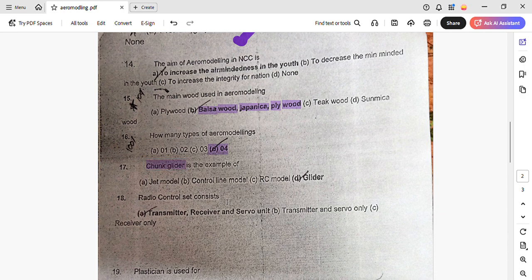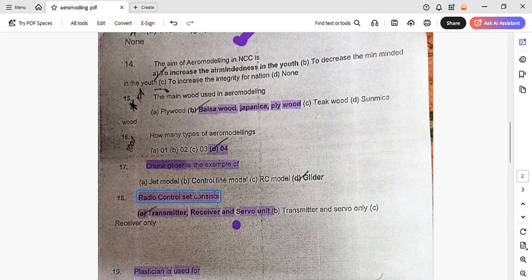And radio control sets consist of transmitter. This is also a good question. So radio control sets consist of transmitter, receiver and servo unit. Basically, transmitter is to transmit, receiver is to receive, and servo unit, I don't know what it does, something it must do. So radio control sets consist of transmitter, receiver and servo unit.